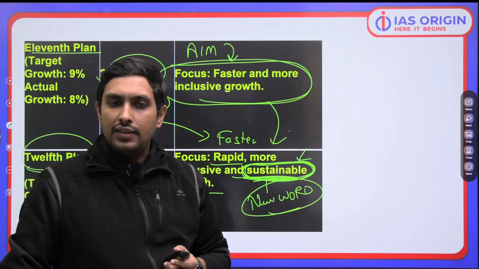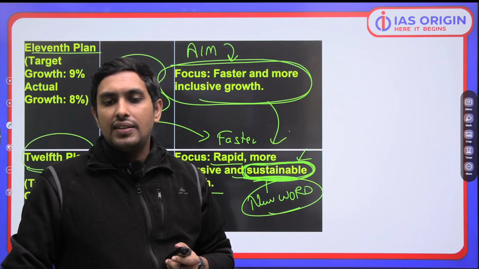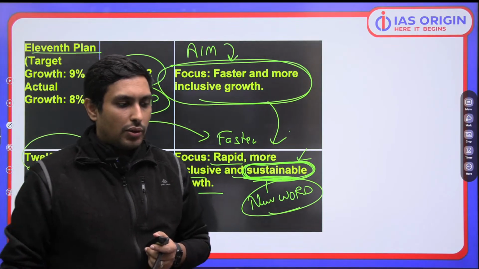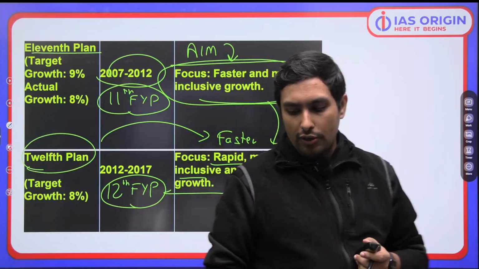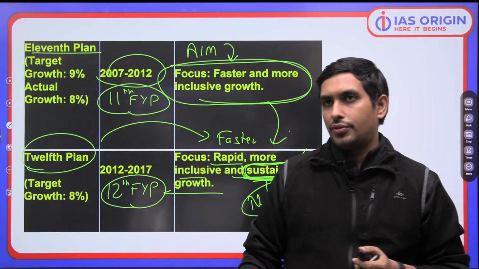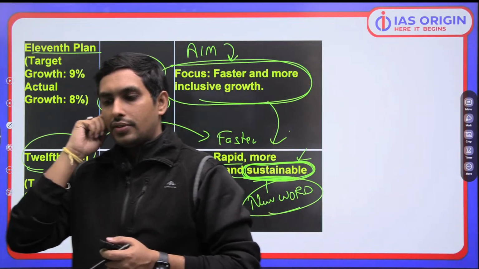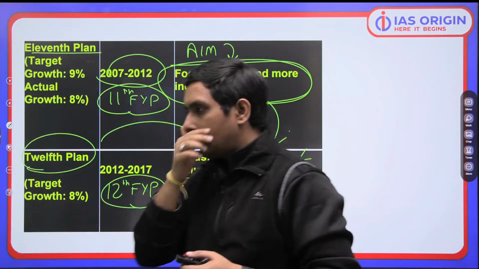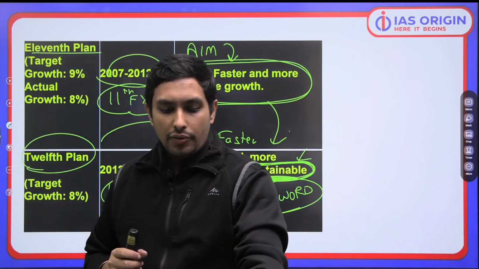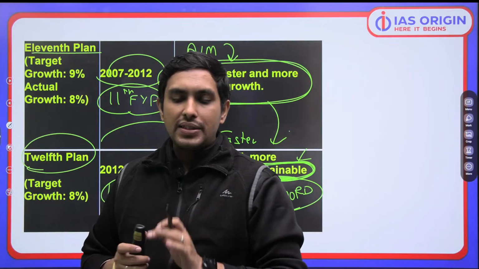Hai na? Clear hai na? So now see, this is how you're supposed to analyze things. If you're able to do that, you're good to go. A lot of time this question comes, and a lot of time students do get confused in this. You don't have to get confused. Aa raha samajh? Let's move ahead then. Can I assume that whatever we are studying over here, you are able to make some sense out of it?